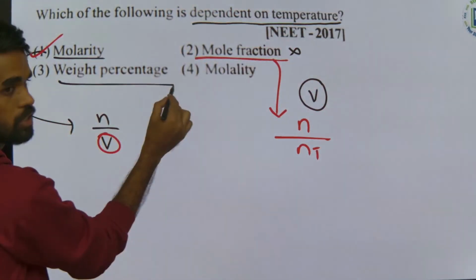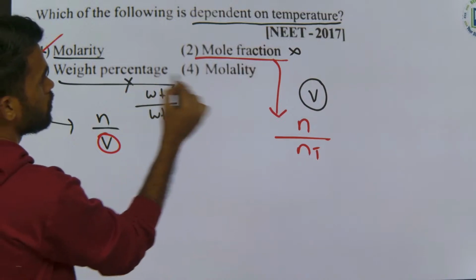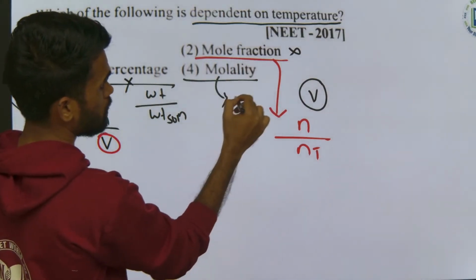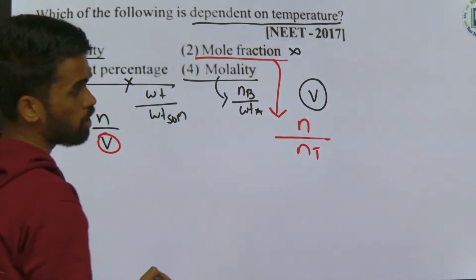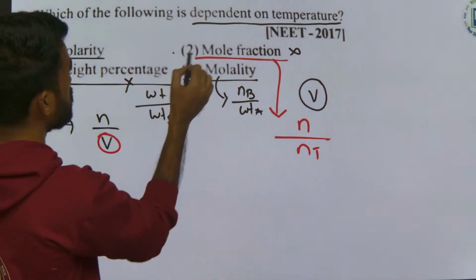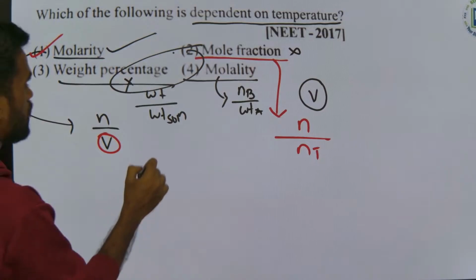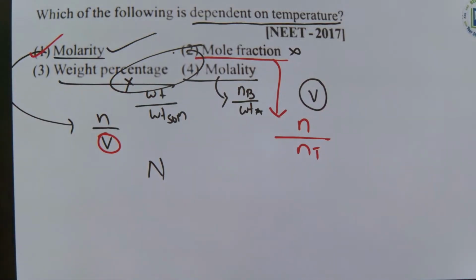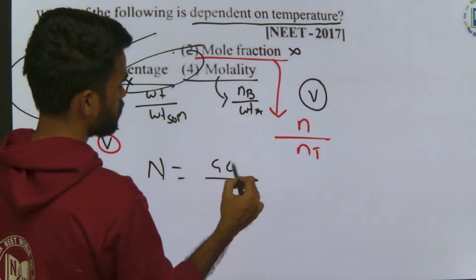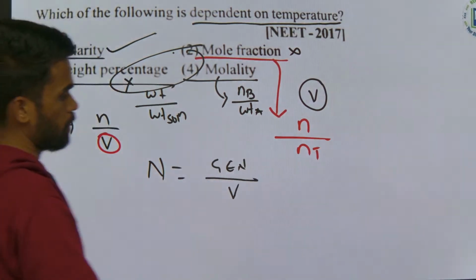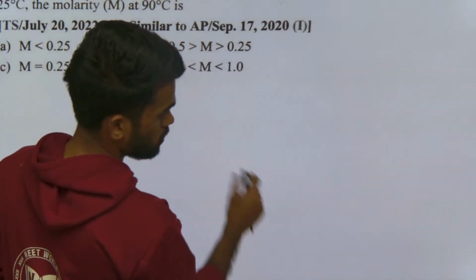What about this? Weight of solute by total weight of solution? No. No molar. What about this? Molality means number of moles of solute by weight of solvent. Do we have volume term involvement? No. So not in this case, only in molarity. Is this clear? Tell me for normality. Dependent. Why? Because by volume, number of gram equivalents by volume. Yes. Okay. Tell me your answer for this question.